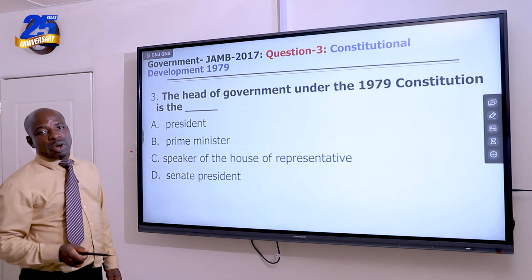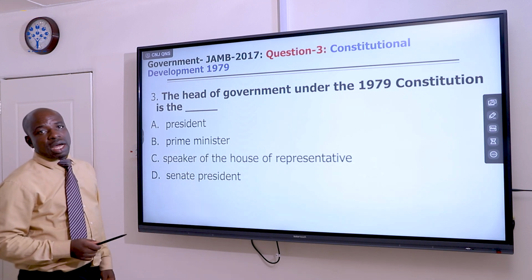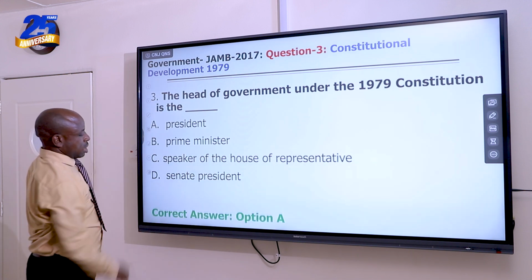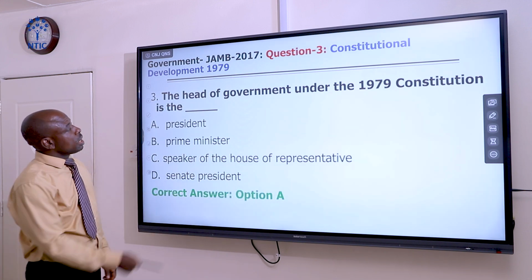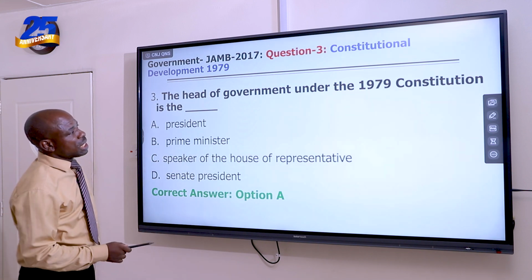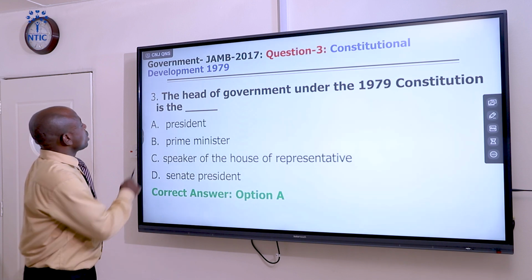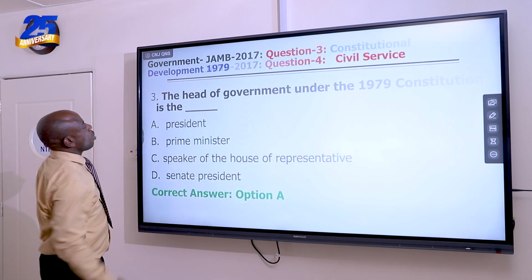1979 is the Second Republic of Nigeria. That was when we had Shehu Shagari as the first president. Let's check the answer. The answer is option A, which is president. The president under the 1979 Constitution is the head of government. Let's move to question number 4.